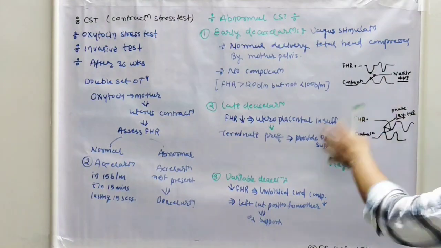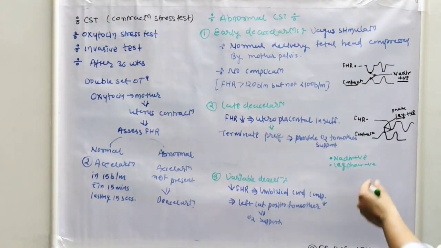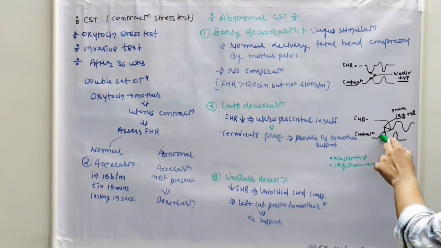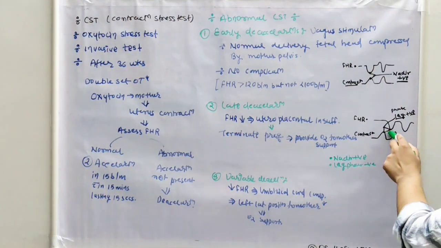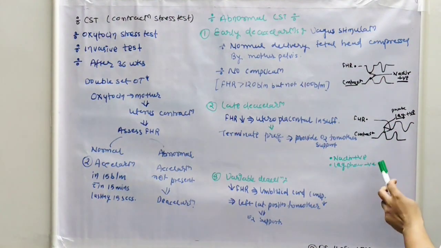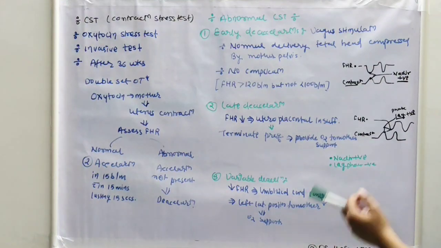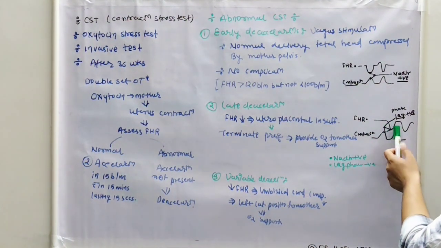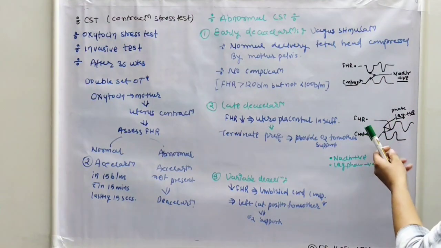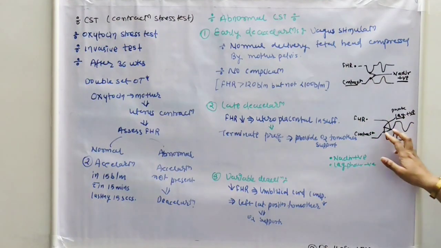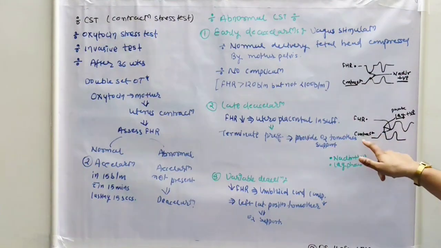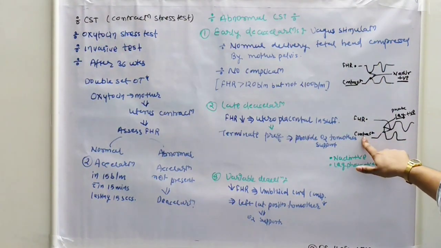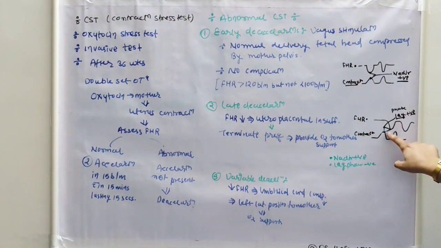So there is a graph of late deceleration. At the peak of the uterus contraction, the fetal heart rate is decreased after the contraction. That means there will be a lag phase. The nadir is not positive here, nadir will be negative, because at the peak of the contraction, the fetal heart rate is not decreasing. The fetal heart rate is decreasing after some seconds or some minutes of the uterine contraction. So there will be a lag between fetal heart rate and contraction period. The lag phase is present in that graph. That means the lag is positive and the nadir is negative.